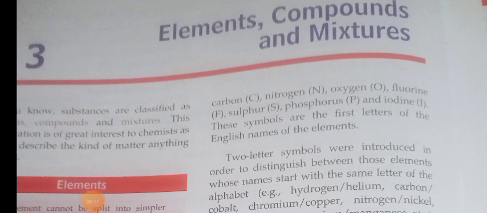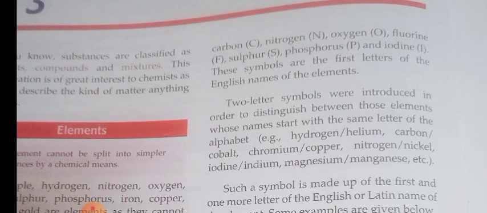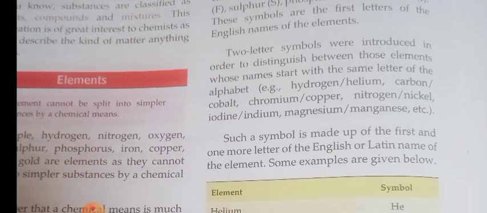So, third unit in chemistry: elements, compounds and mixtures. The first one is elements. What are elements? An element is a substance that cannot be split into simpler substances by chemical means. It is represented by a symbol. So you cannot split the element into simpler substances by any chemical means, but it is represented by a symbol.